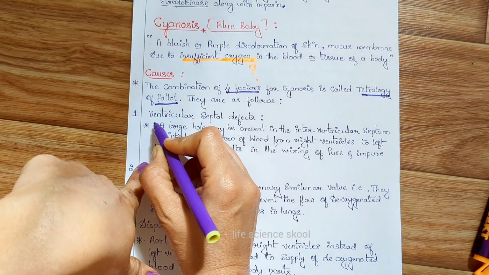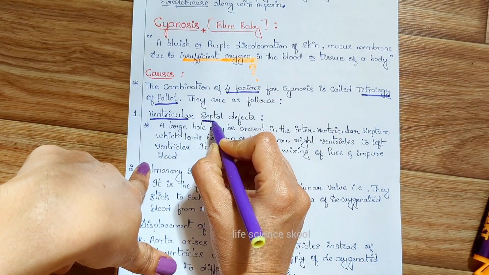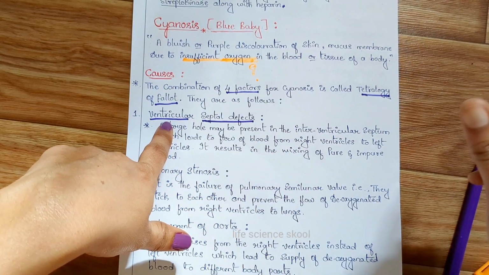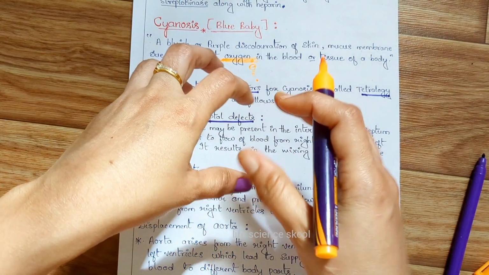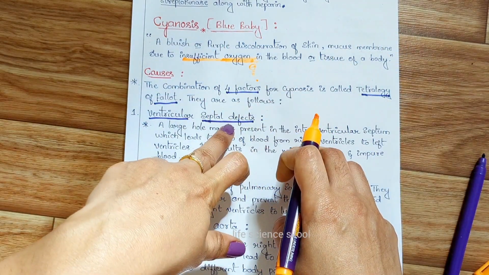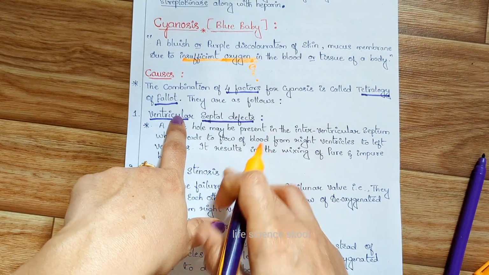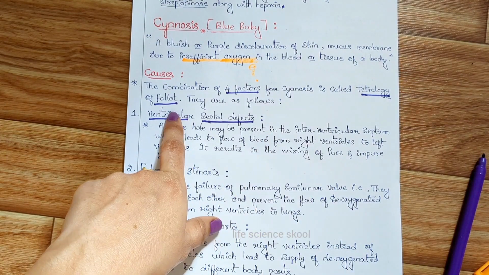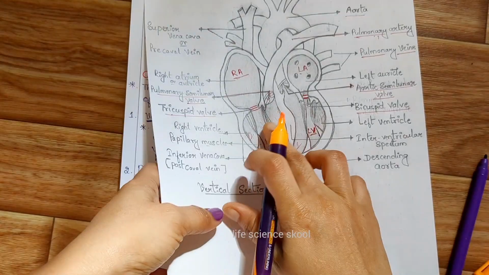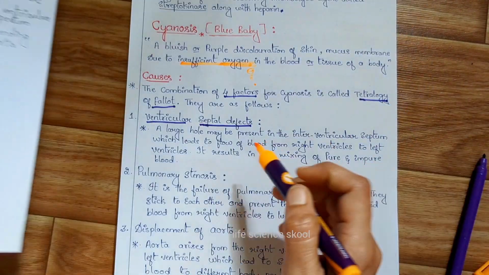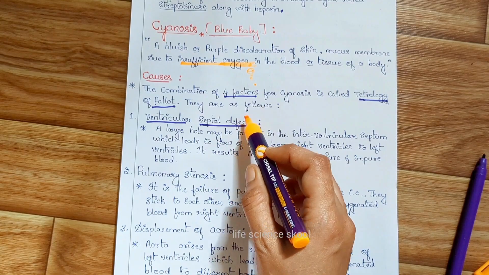The first one is ventricular septal defect. What is this? We will try to understand by the name itself, and we can learn the points later. Ventricular means ventricles, so there is a problem in the ventricles. Septal, we know there is a septum, so septal defect means it is affected.